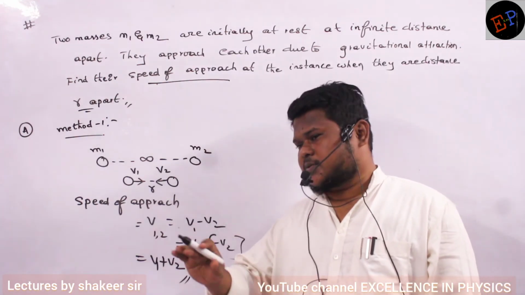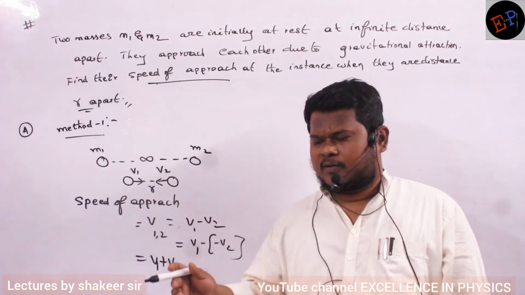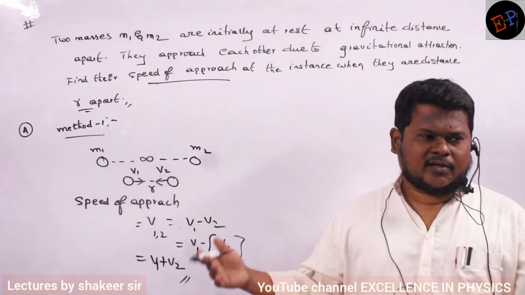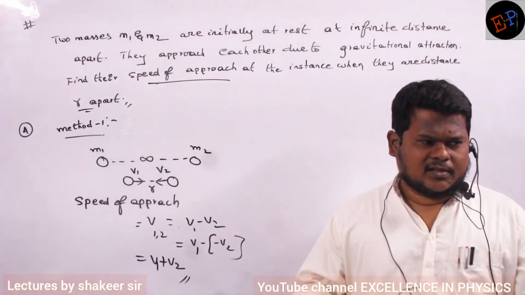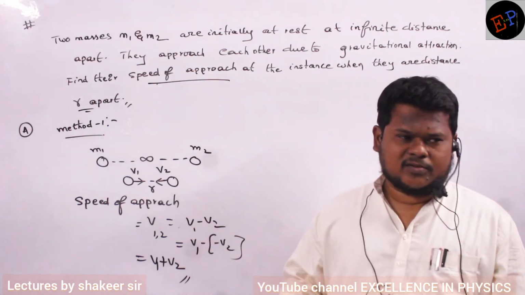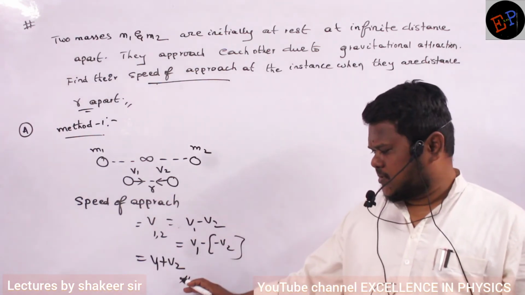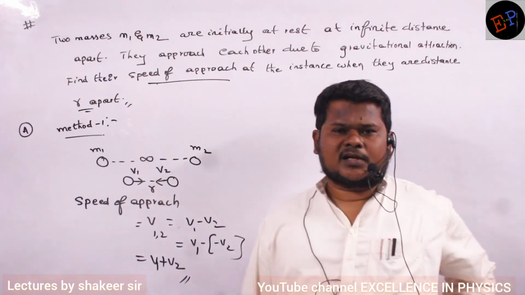So one body approaches another body with how much speed? It means if I take the first body to be at rest, then I can take the relative velocity. In relative velocity, always one body goes into rest position, and only the other body is approaching. Understood, no? So with this velocity, one body is approaching another body.